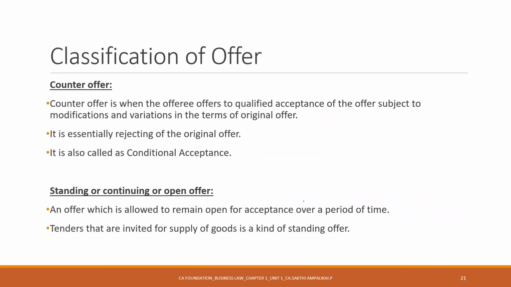Next is the counter offer. This we do every single day. You go to a vegetable stall and buy vegetables. That guy says half kg carrot is 40 rupees. You say, Anna, please give it to me for 25 rupees. So now tell me, you are rejecting the original offer made by the vegetable vendor for 40 rupees, and you are giving a counter offer.